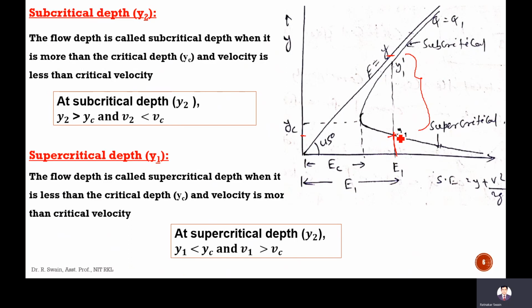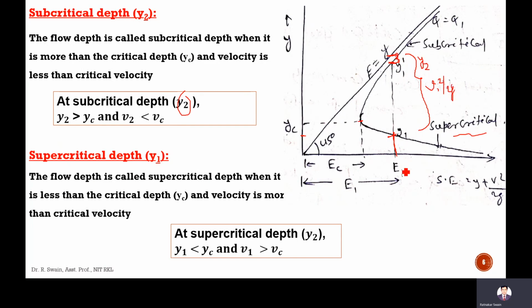So this Y1, which is less than YC, is called supercritical depth. And another depth, which is more than this critical depth, I have taken as Y2, instead of Y1 dash. This Y2 is more than YC, and this difference is V2 square by 2G, and this is V1 square by 2G.